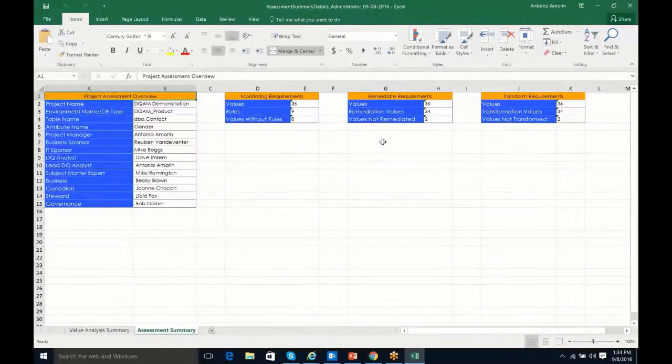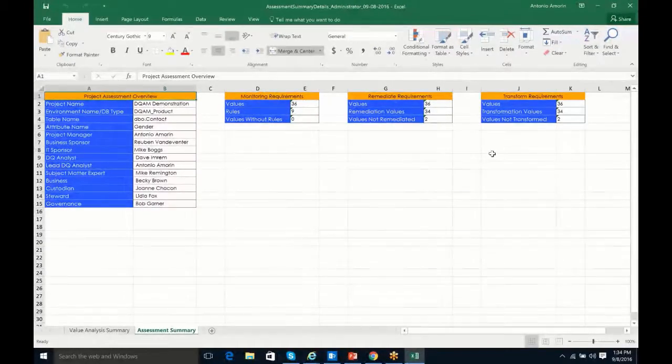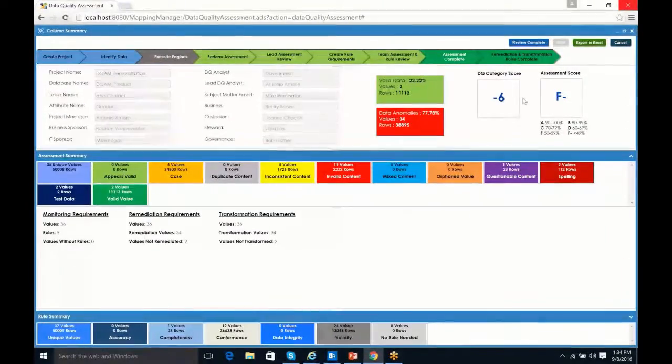We come over, and we can also see the results of the rules that we've identified, how many different things have to be created, and actually who worked on the project, who did all of this. So you might want to generate this and put it with the assessment results themselves and send that off to somebody. So again, you have the ability to export and take data out of the DQAM and share it with other folks.